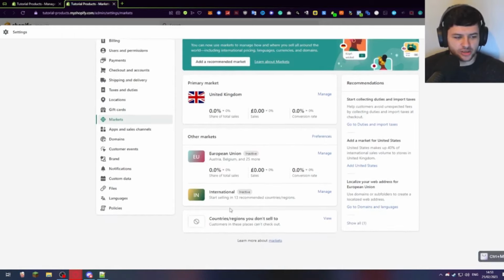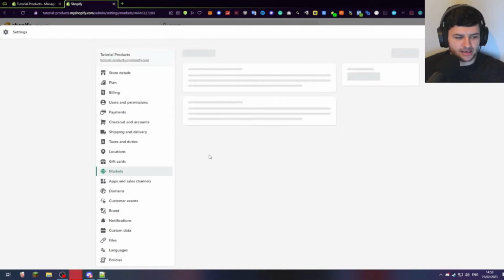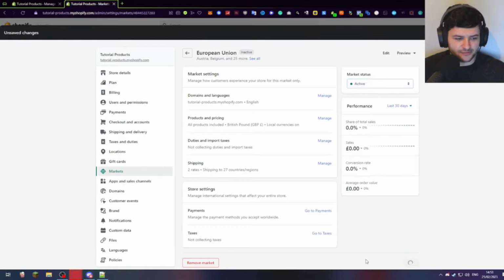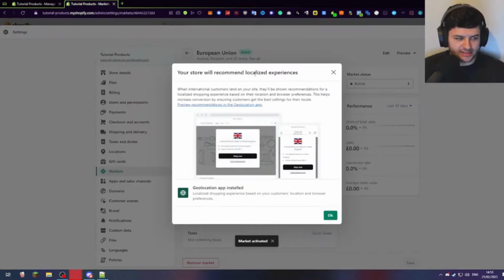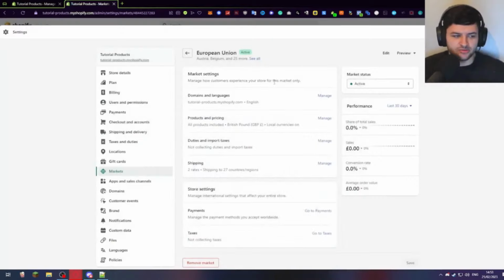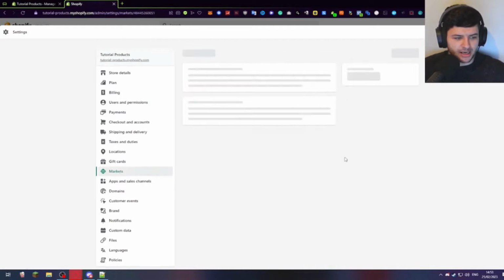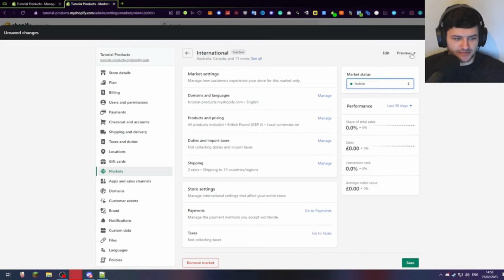So we have those other markets I mentioned earlier. So if we press manage, like the European Union, you can see we have market settings. Press inactive, change it to active, and press save, and it will recommend localized experiences. So when they go to your site, it pops up with a default country. So if I go to a .com on a different website, it'll say I'm on the American version. If they go on this, they can press shop now in their own locale. Okay, so you can go to markets too. This is another thing you can do. Manage international, change inactive to active.